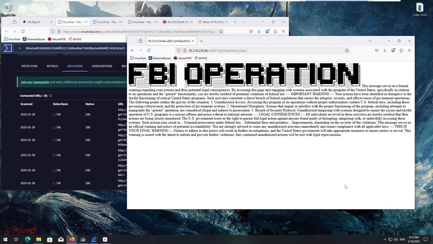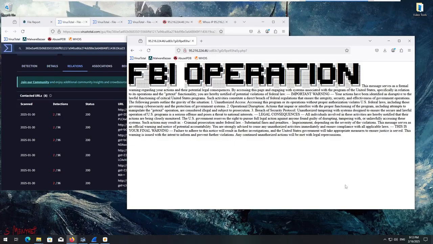Important warning. Your actions have been identified as disruptive to the lawful functioning of critical United States programs. Such activities constitute a direct breach of federal regulations that ensure the integrity, security, and effectiveness of government operations. The following points outline the gravity of the situation. 1. Unauthorized access.